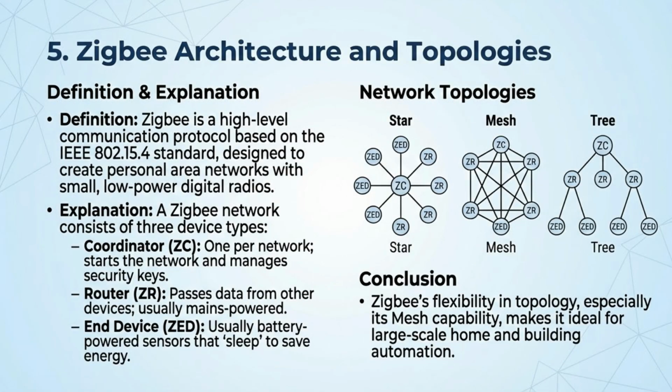Zigbee is a protocol built on 802.15.4. It creates networks using coordinators, routers, and end devices, supporting star, tree, and highly reliable mesh topologies. This flexibility is ideal for large-scale automation systems.